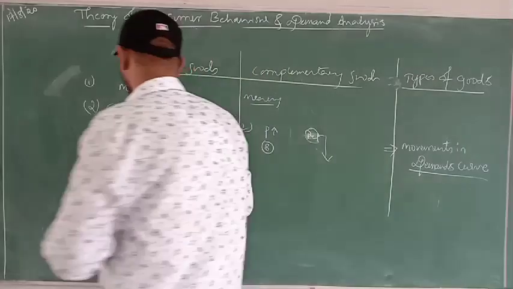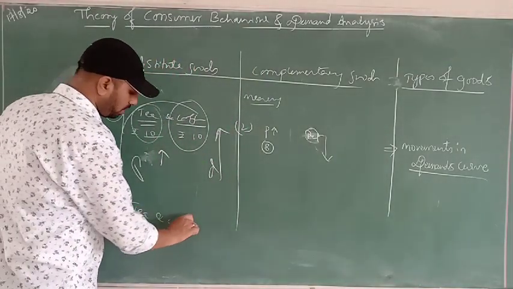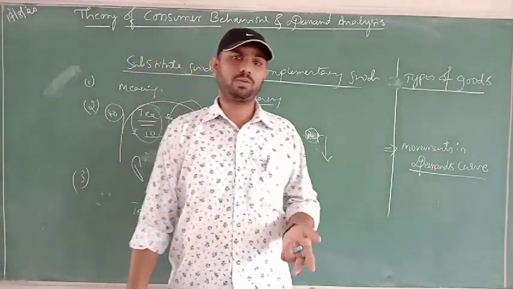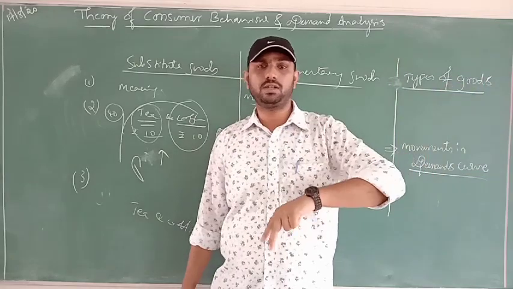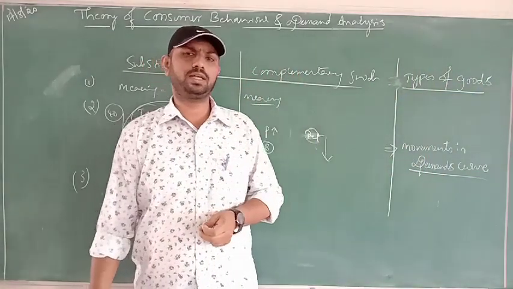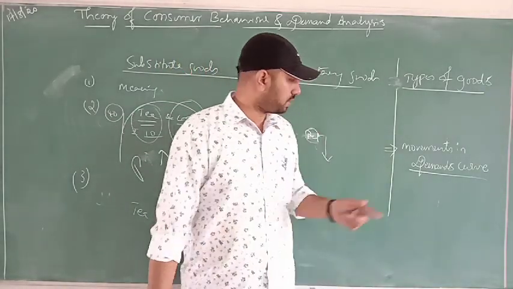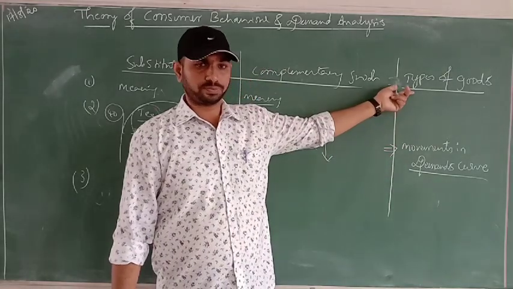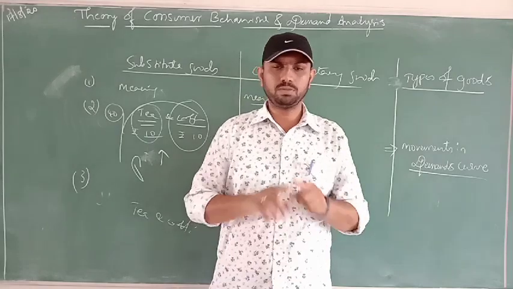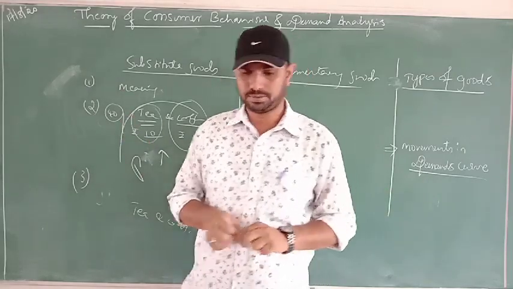The fourth example of substitute goods is tea and coffee. Then complementary goods: you can take bike and petrol, likewise thermal and electrical. There are n number of other examples, so there are a huge number of examples you can make. Coming to the point, today's discussion is not only about the types of goods; we will enter the movements in the demand curve. We'll discuss the movements in a demand curve now.